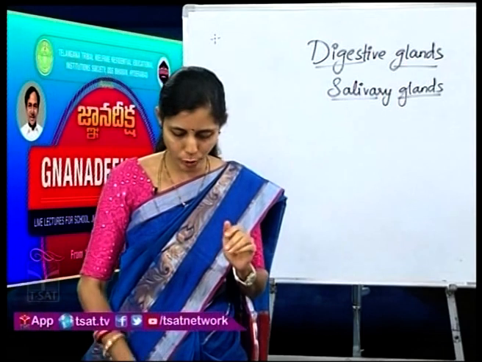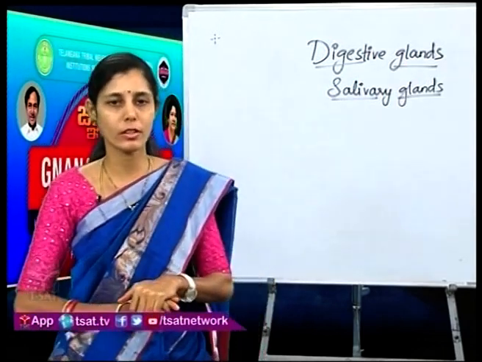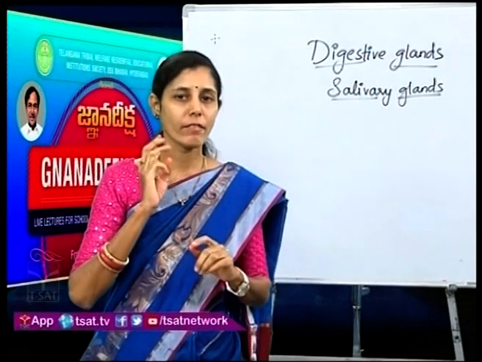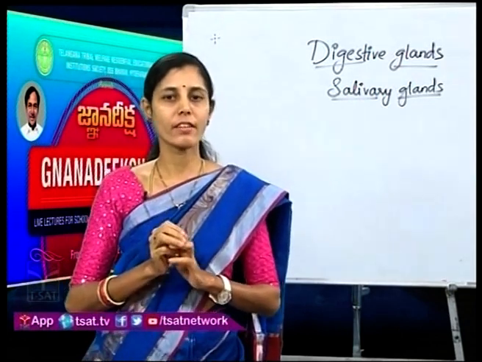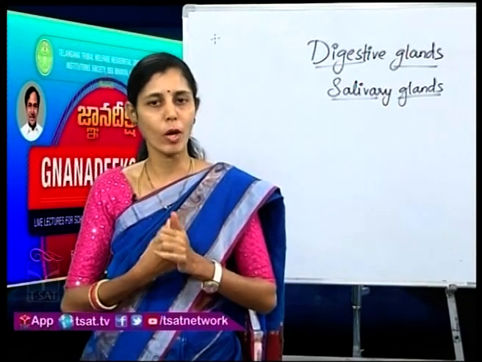I will be just showing you the slide so you can have a clear picture of where they are present. So, you are having 3 pairs of salivary glands. Where are they? One just below the ear pinna. You can look at it clearly when you have a side view of it. One is below your tongue and one is below your jaw. So, these are the 3 pairs of the salivary glands which will be secreting saliva in our mouth.